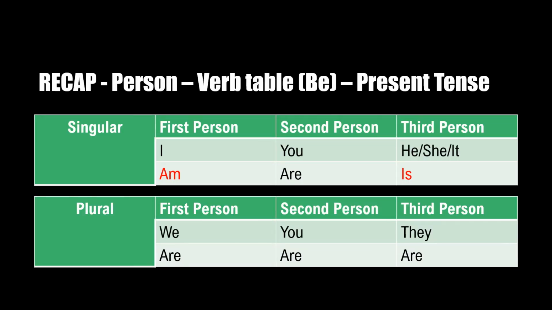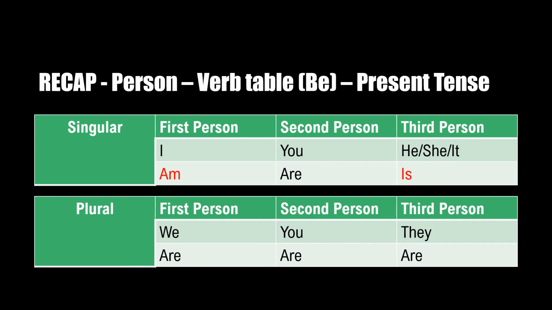So before we go on with the lesson, let us recap the person verb table for the verb be. We will do it for the first person, which is I and we, second person, which is you and plural you, and the third person, which is everyone who is not a first person or a second person. A third person can be he, she, it, they. It can be the name of a person or a name of a thing or anyone. So how is the verb be looking in the person verb table?